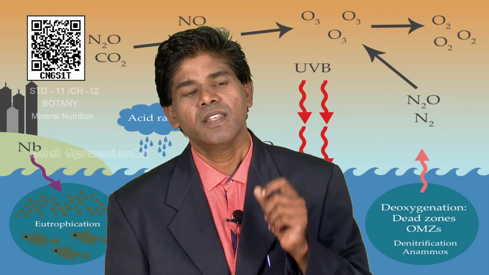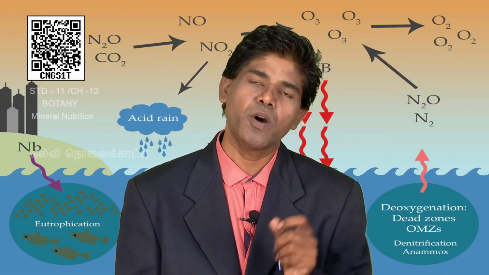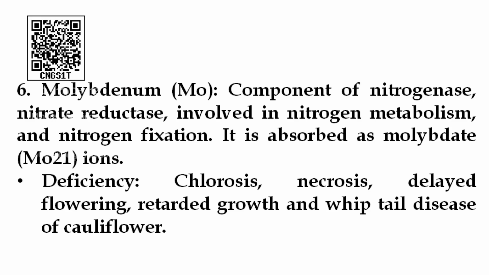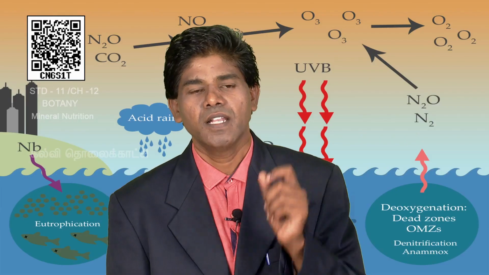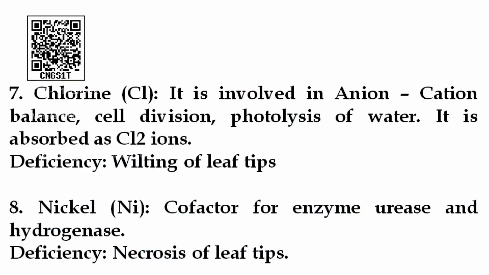Next, molybdenum. Molybdenum is important for nitrogenase enzyme activity and is involved in nitrogen metabolism and nitrogen fixation. The important deficiency disease is whiptail disease in cauliflower. You can see the picture, whiptail of cauliflower. And chlorine is involved in anion-cation balance, cell division, and photolysis of water. So, manganese and chlorine are involved in photolysis of water. Photolysis means splitting of water. Nickel is a cofactor of the enzymes urease and hydrogenase.